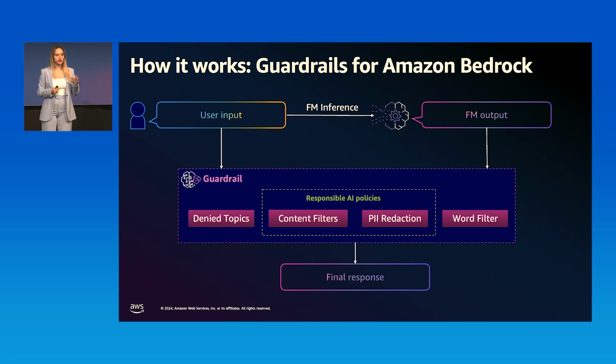Every time there is a violation, either on the user prompt or on the generated response, against these policies, we block the original response from the foundation model and we send back to the user a pre-configured message. Now let's have a look at all of these policies one by one.